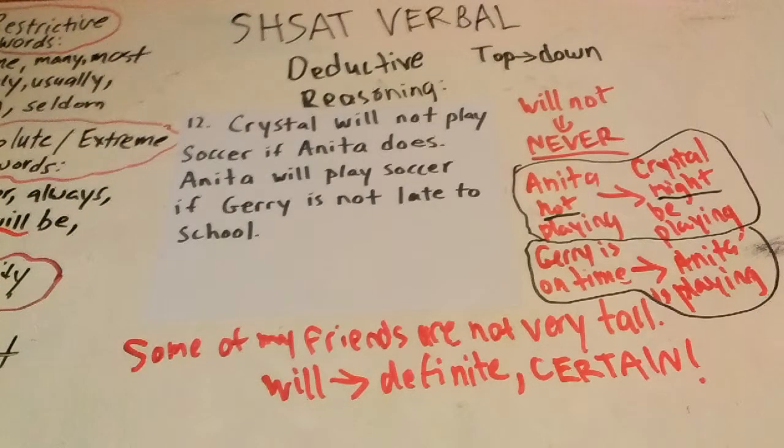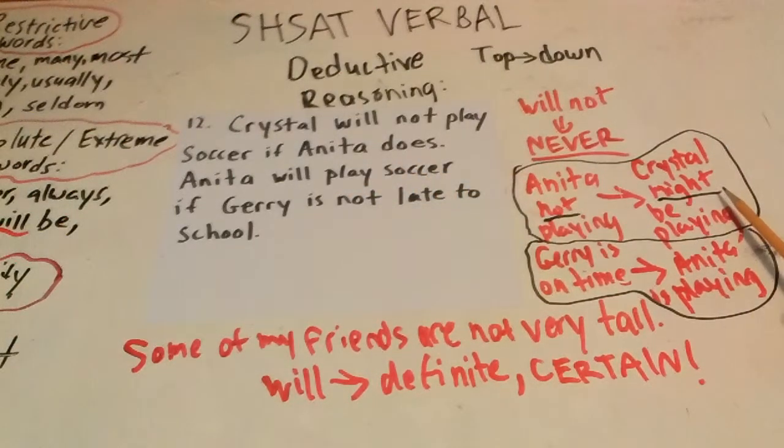Anita will not play soccer if Jerry is late. No. That's kind of like this one. If Jerry is late, she might play soccer, or she might not. There's no certainty. It's sort of like this one. Okay? So nothing about option J is supported from what we drew out. You could have actually drawn out that statement too, that if Jerry is late, Anita might be playing soccer. But that would also be a might statement.